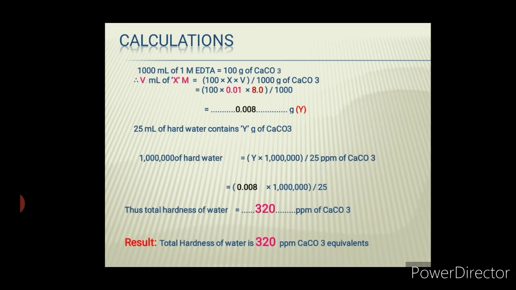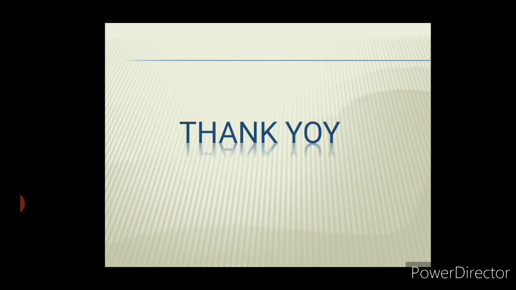So 0.008 into 10 raised to 6 divided by 25 gives the total hardness of water, which is 320 ppm of CaCO3 equivalents. So this was the calculation, students. Thank you. I hope this experiment is clear to you.